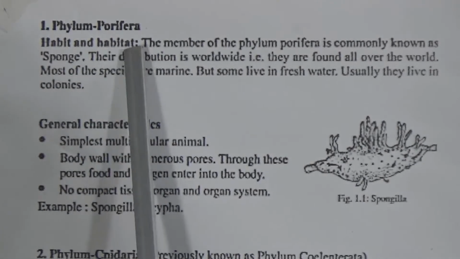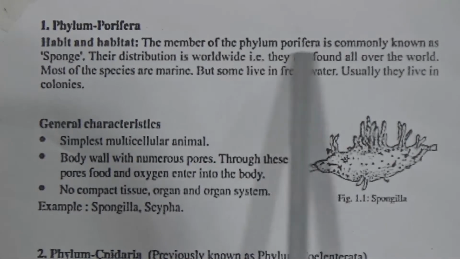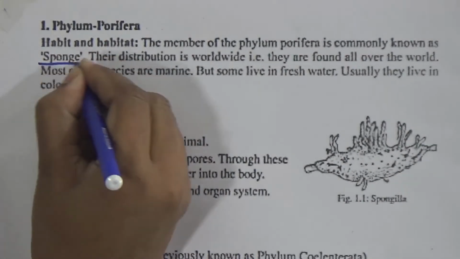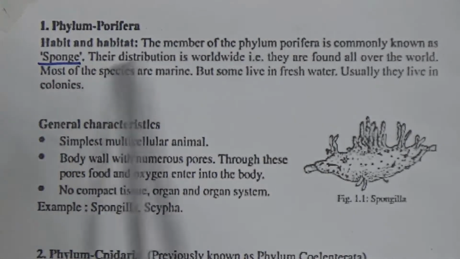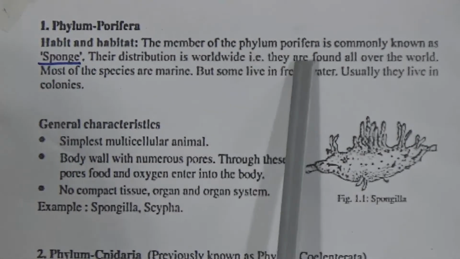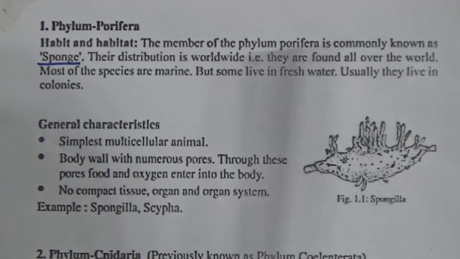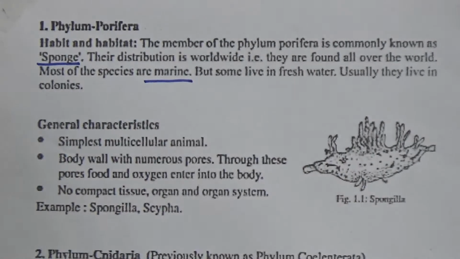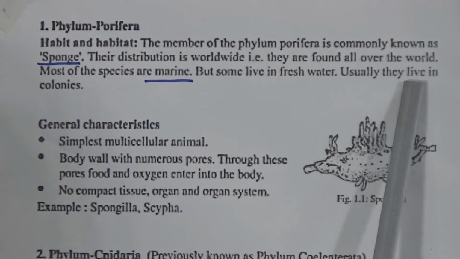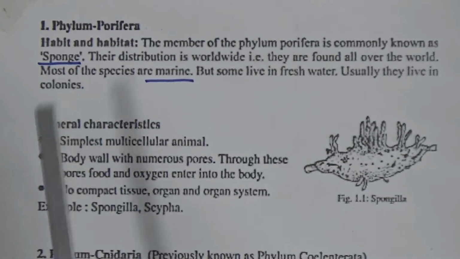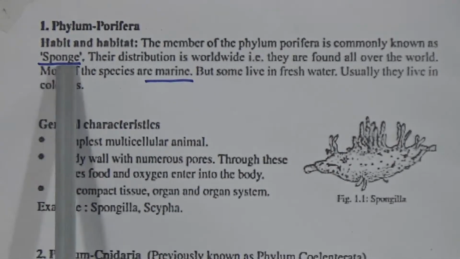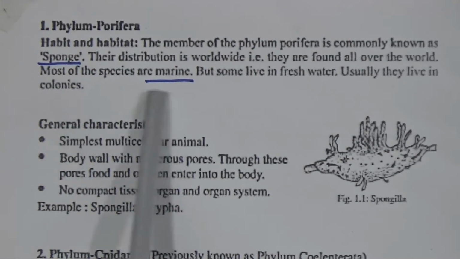First question is habit and habitat. The member of the phylum Porifera is commonly known as sponge. This is very important. Their distribution is worldwide. That means they are found all over the world. Most of the species are marine. This is also important. But some live in fresh water. Usually they live in colonies. That means many of them live together. So Porifera is commonly known as sponge, and they are mainly marine.